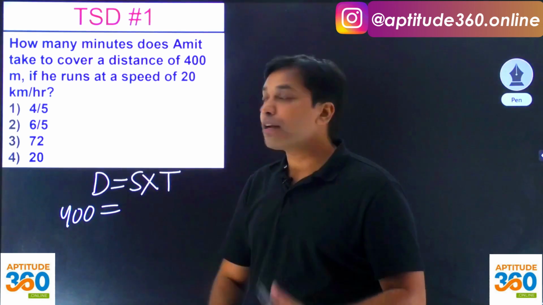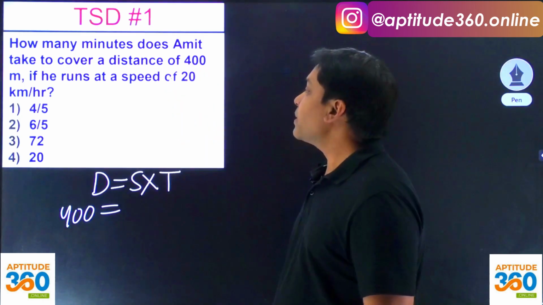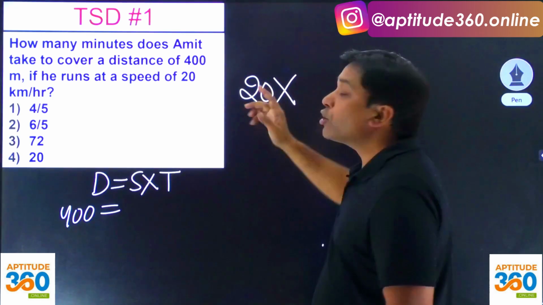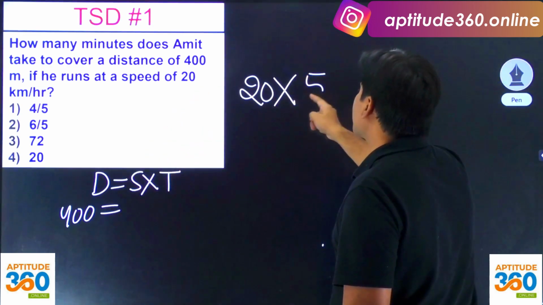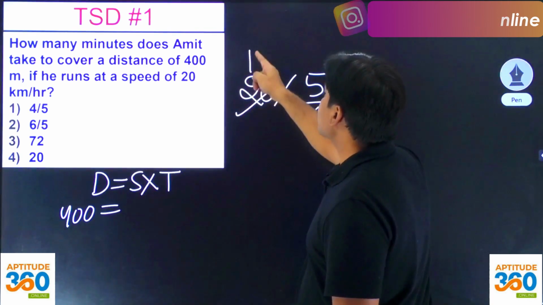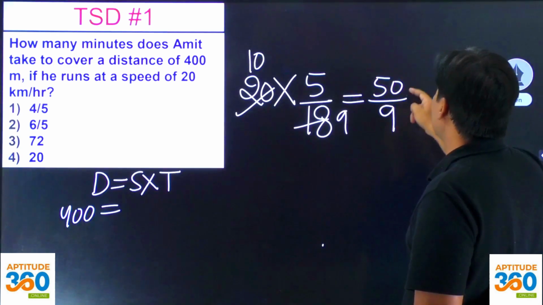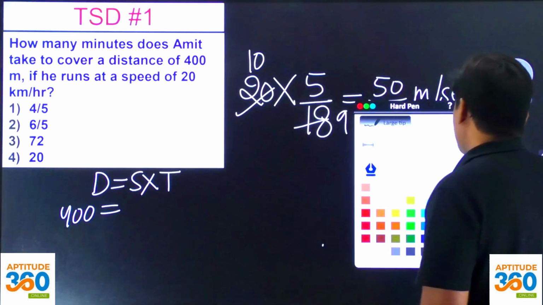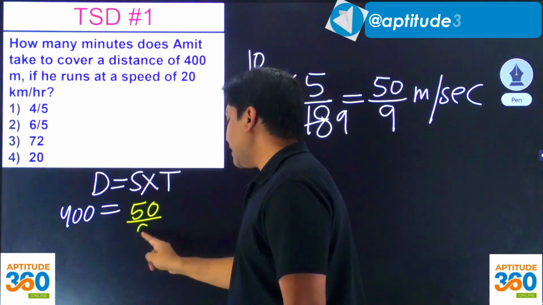ये तो आपको समझ में आ रहा होगा. And over here they have given you speed as what? 20 kilometer per hour. So speed is 20 kilometer per hour and you need to convert this into meter per second. So kilometer per hour to meter per second can be converted by multiplying this with 5 by 18, and if you simplify this, this is 10 and 9, this one comes out as 50 by 9 meters per second. That is the speed. So the second variable is known to us. What is the speed? Speed is 50 by 9.